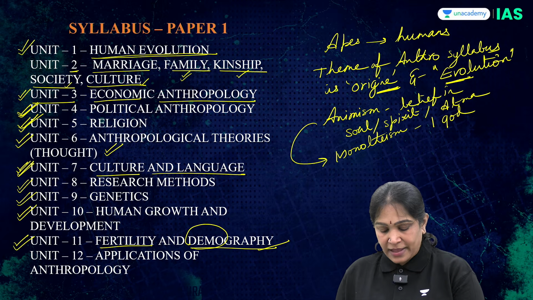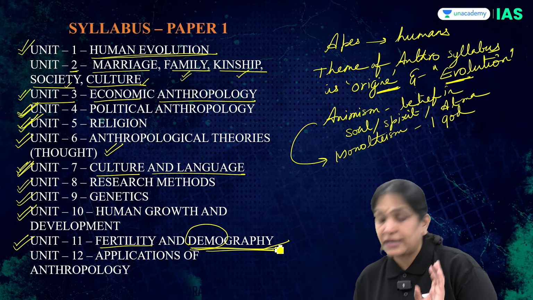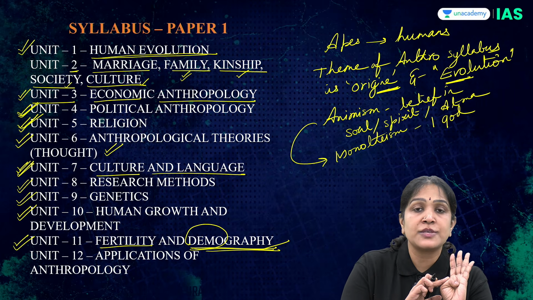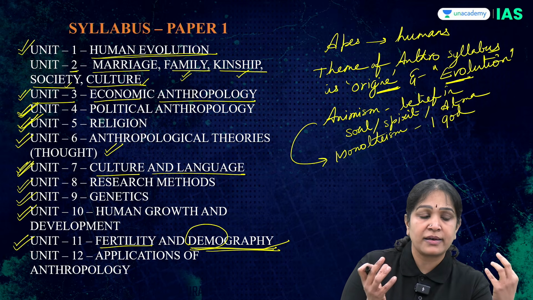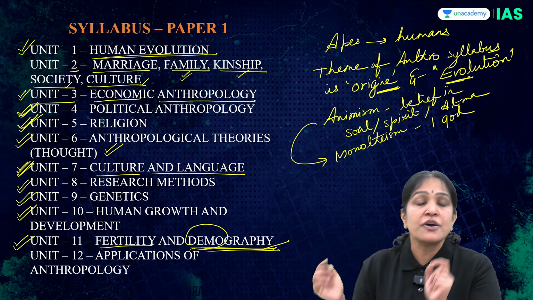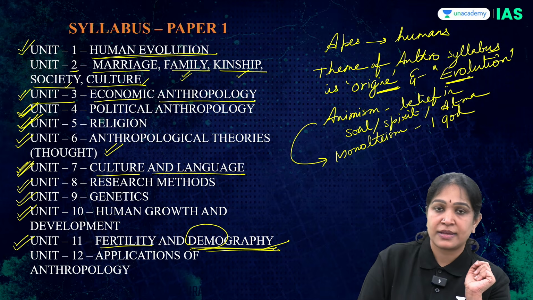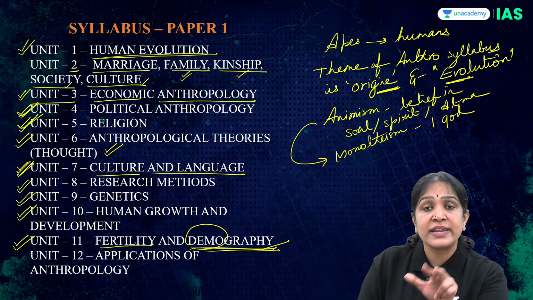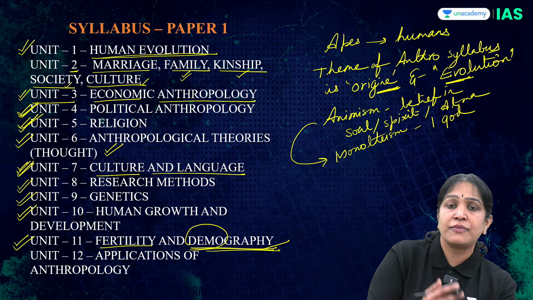At the same time, in unit 11 we also study about the demography. It means why Indian population is so large, why the population is nearing the stability, in which stage of the demographic transition India is currently at, and why the sex ratio in India is skewed, that is why do we have more men than the women.